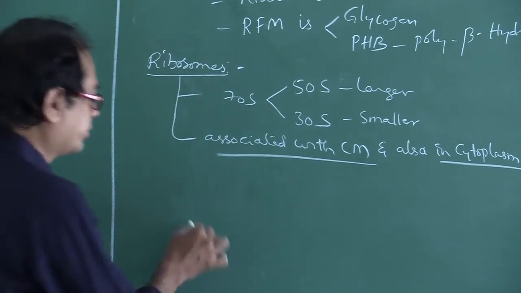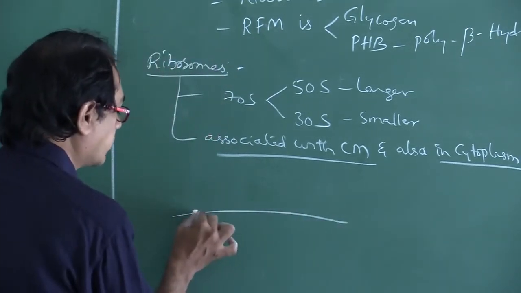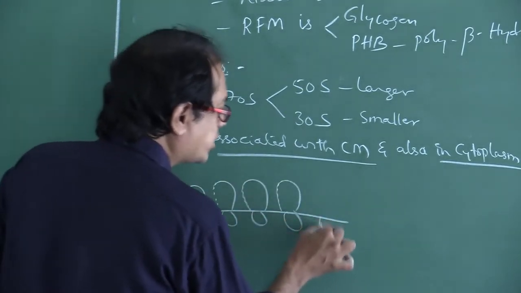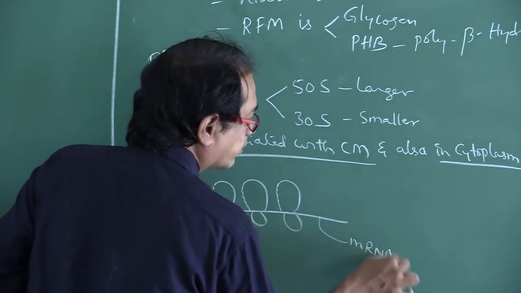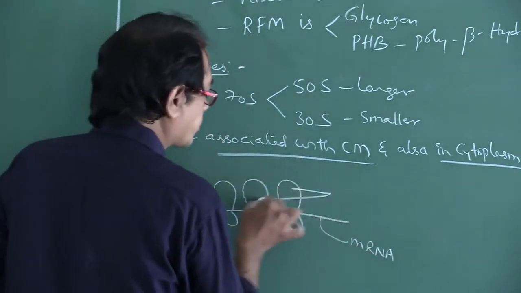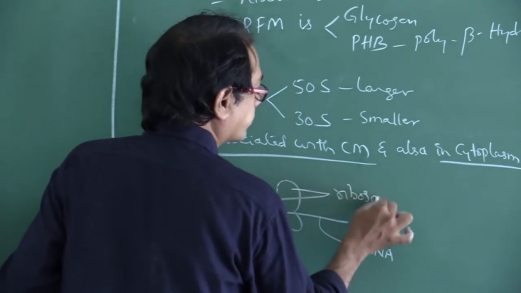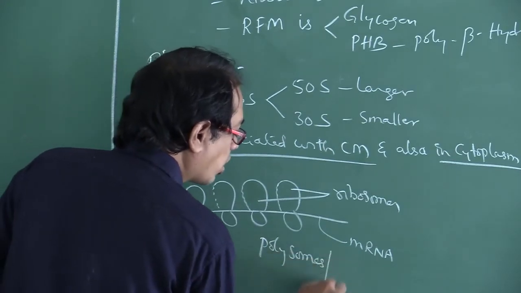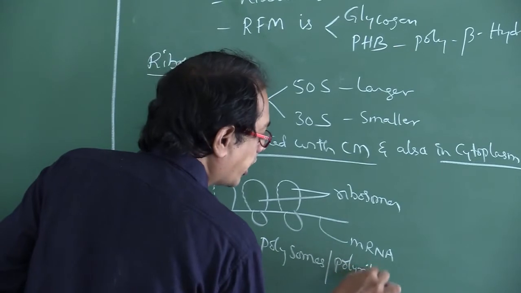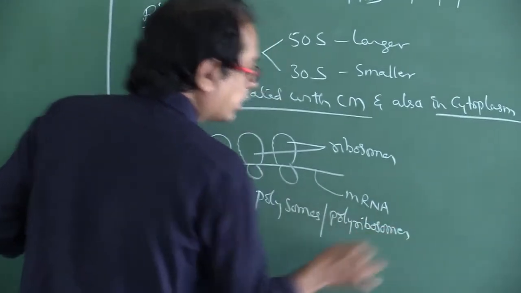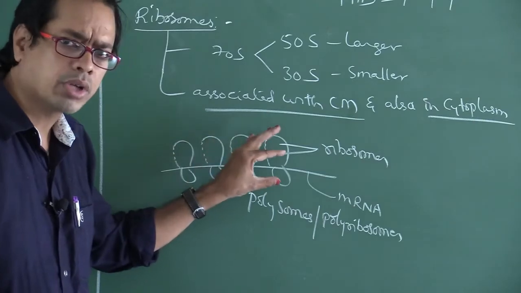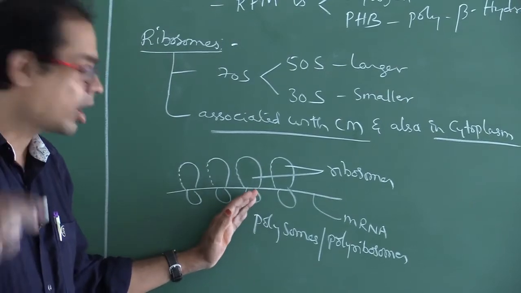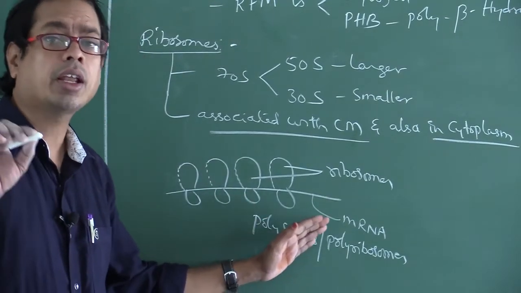During translation, this is the mRNA and these are the ribosomes. This entire structure is so called polysomes or polyribosomes. That is a group of ribosomes on mRNA. A group of ribosomes on mRNA is called polysome or polyribosome.